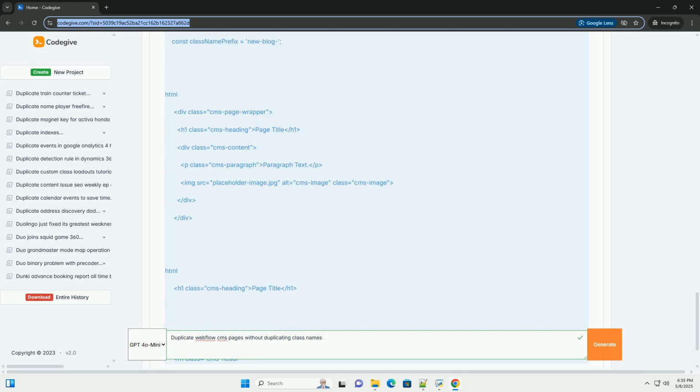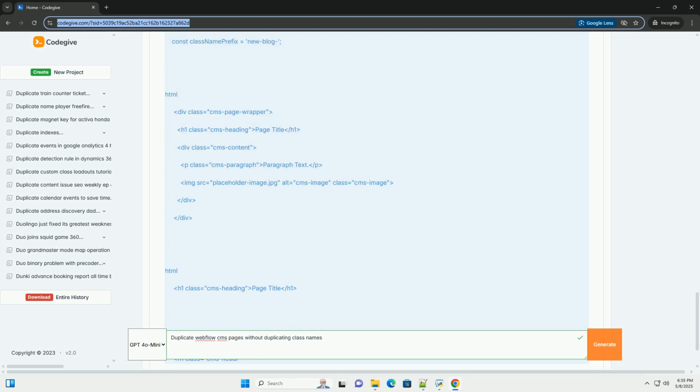Alternative approach: Webflow API. For advanced users who want more control, consider using the Webflow API to programmatically create CMS items. You could fetch the content and styles of an existing CMS item and then use the API to create a new item with the same content but different class names. This is a more advanced approach that requires a deeper understanding of the Webflow API and server-side programming.